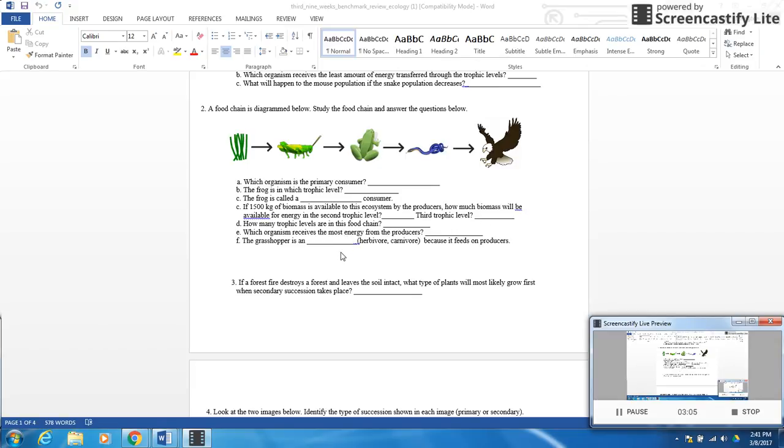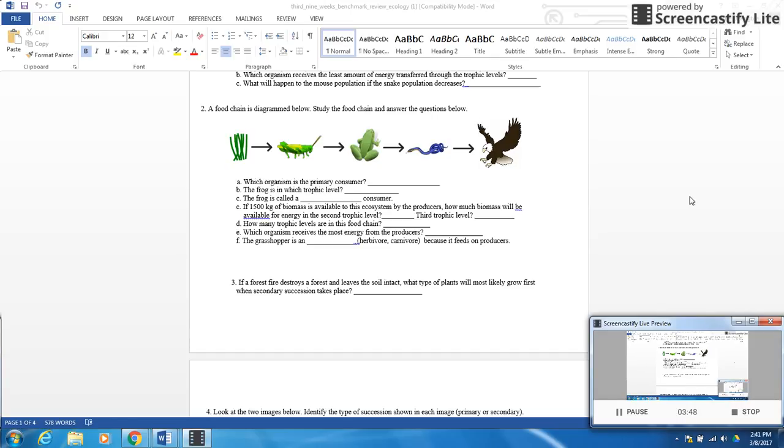How many trophic levels are there in this food chain? If we counted 1, 2, 3, 4, 5, there are 5 trophic levels. Which organism receives the most energy from the producers? So here's our producer, the grass. The one that's going to get the most would be our primary consumer. He's getting the most energy, most bang for his buck, by consuming our primary producer. The grasshopper is an herbivore, because he's not eating anything else, which means he eats herbs or grasses or anything like that, no meat whatsoever.